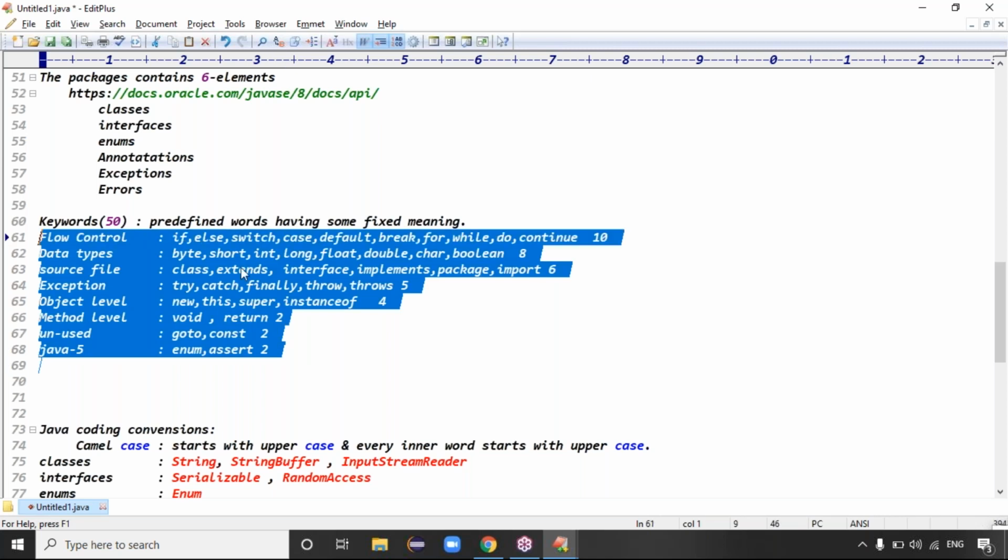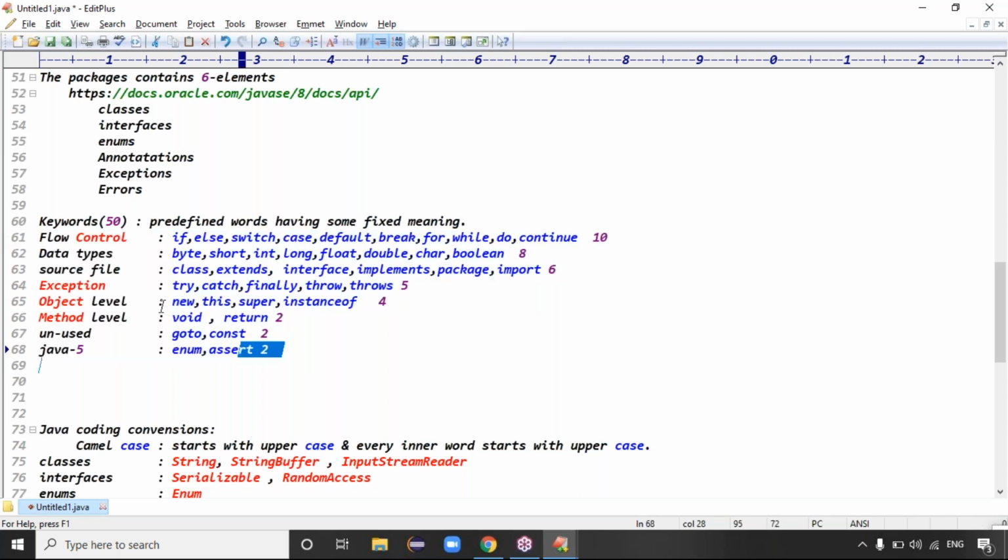Tell me, guys, how many keywords have we written in total here? Count these keywords. 10 plus 8 plus 6 plus 5 plus 4 plus 2 plus 2 plus 2. Total how many? 39. Okay.